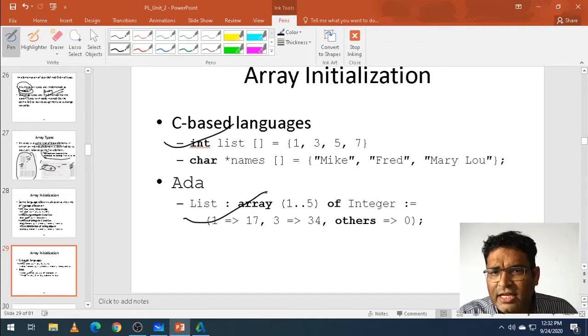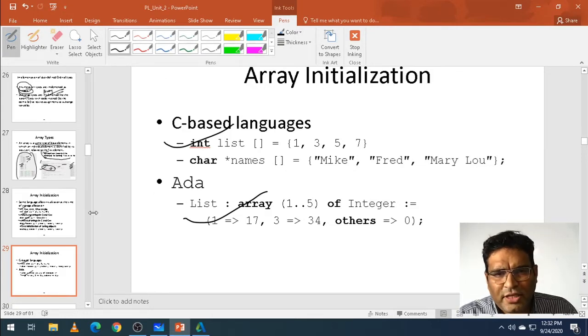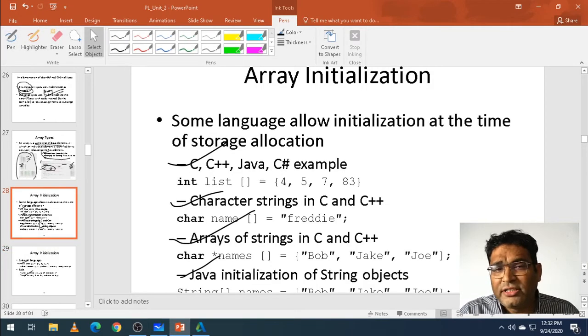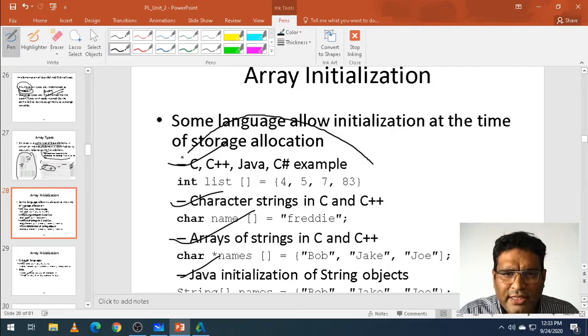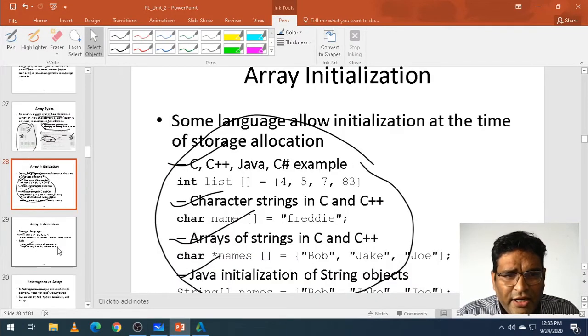Now the other one, apart from the C-based languages we have seen, is in Ada. This is the way it is: array from 1 to 5 of integer. For index 1 the value stored is 17, for 3 it is 34, and the others are 0. These are the values used in Ada, showing how arrays are initialized in different languages. You can just give an example of two or three of these, showing how it is initialized. So we have seen what an array is and how it is initialized in different languages.